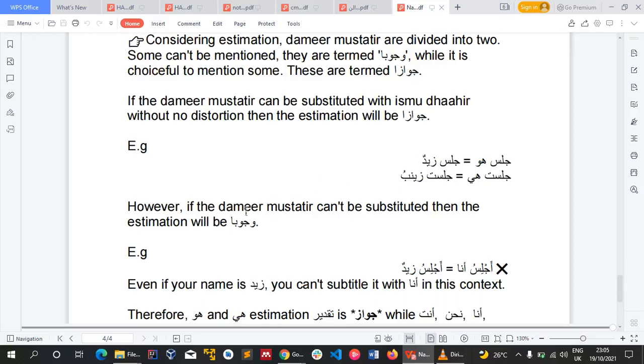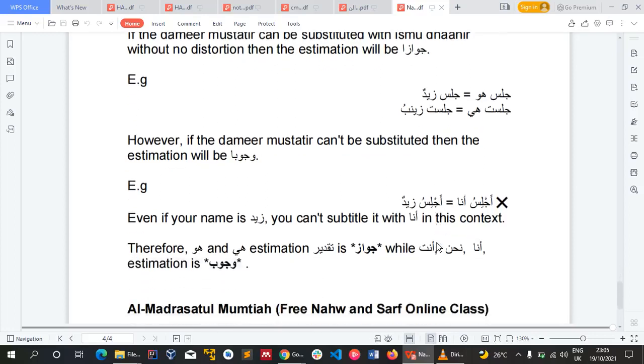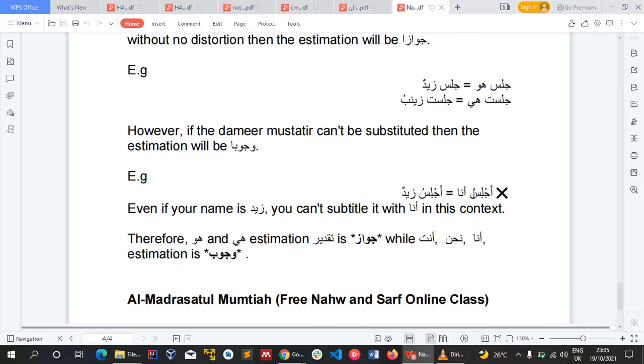The context is correct. Now, however, if the domir mustatir can't be substituted, then the takdir, the estimation, is what? Wujuban, compulsorily. Compulsorily, you have to hide it. So let's see now. If I say ajlisu ana, it is incorrect, very incorrect.